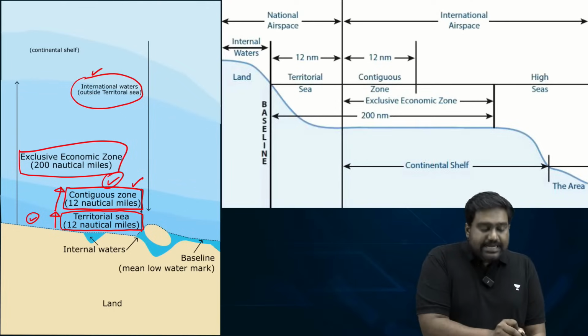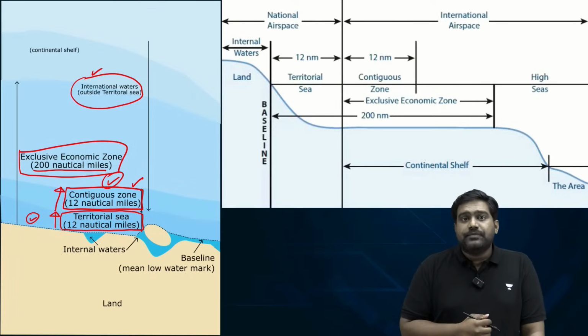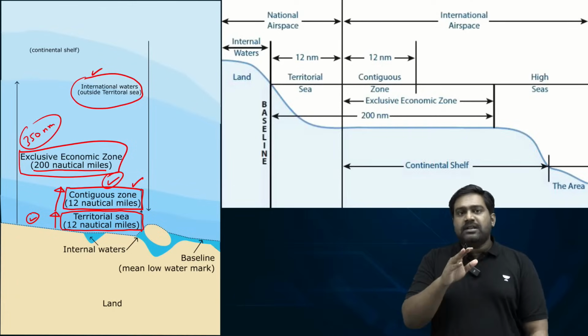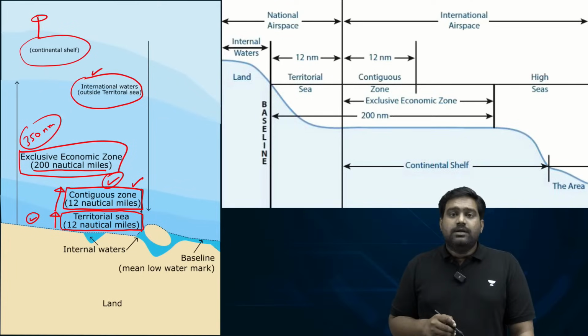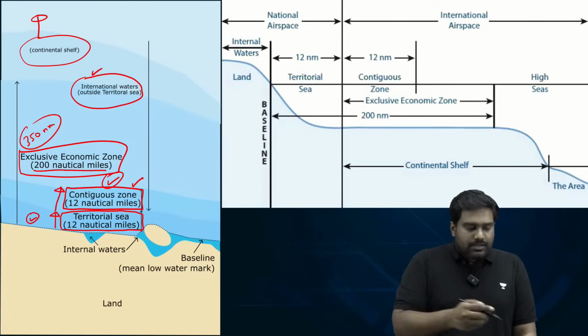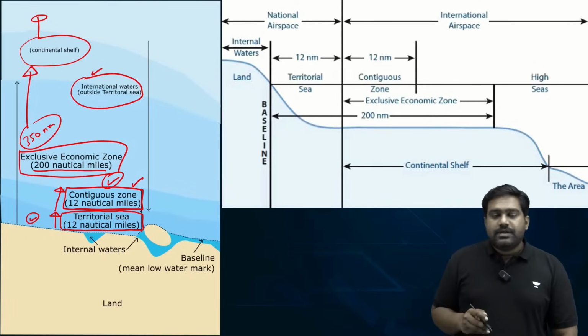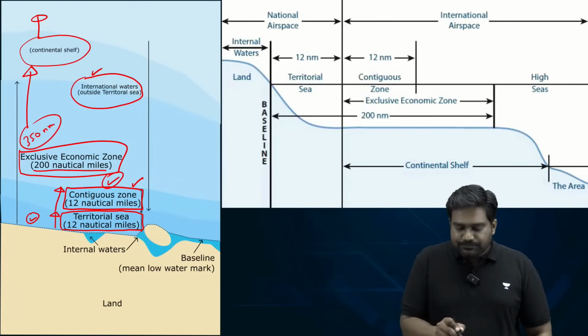Next, you have EEZ, Exclusive Economic Zone, that extends to 200 nautical miles, measured from the baseline. But in some cases, this can go up to 350 nautical miles as well. If a country can prove that its continental shelf is extending beyond its EEZ and provide the required evidence, its EEZ can be extended up to 350 nautical miles. So these are the maritime limits laid down by the UNCLOS.